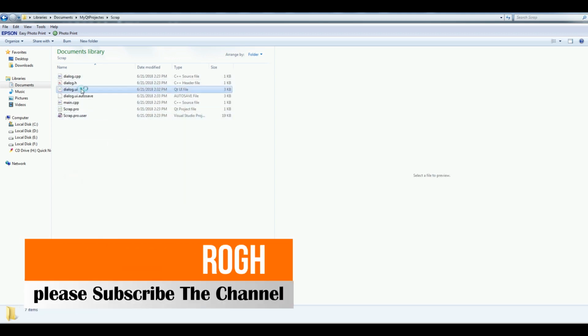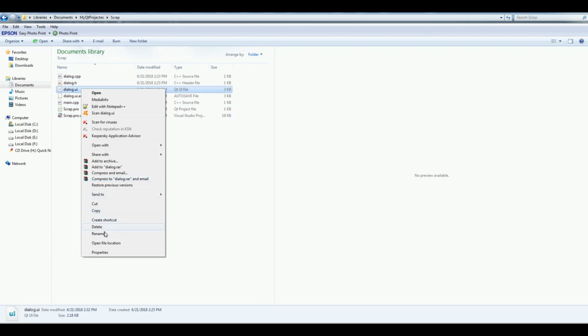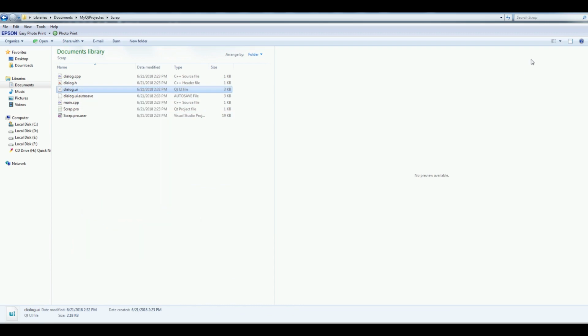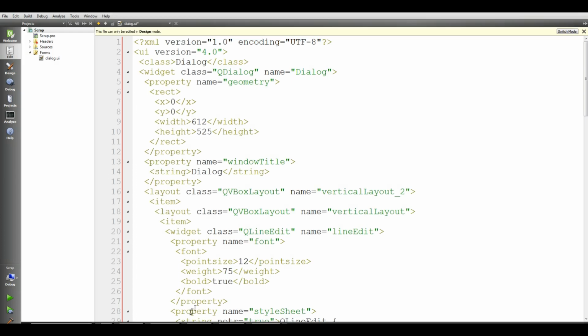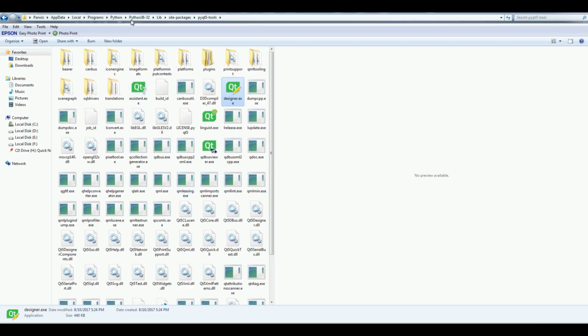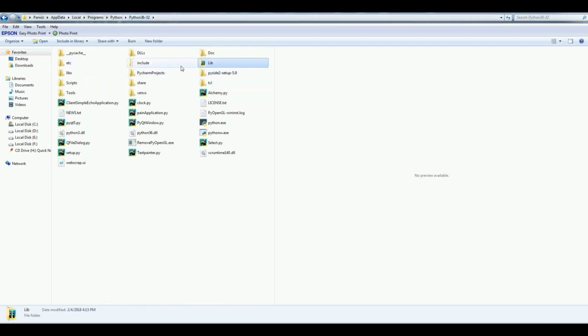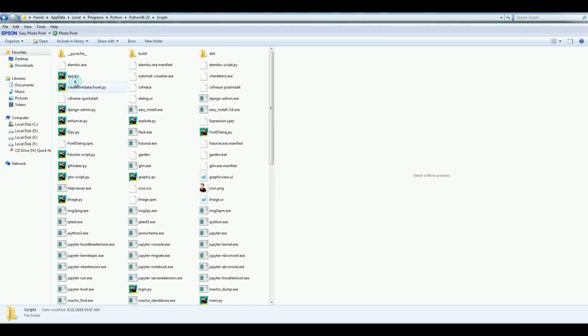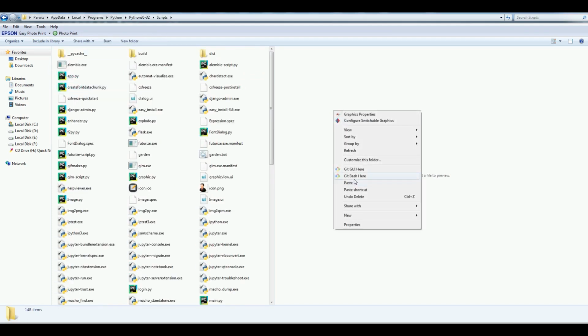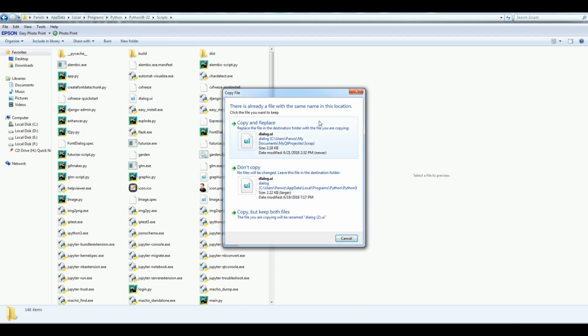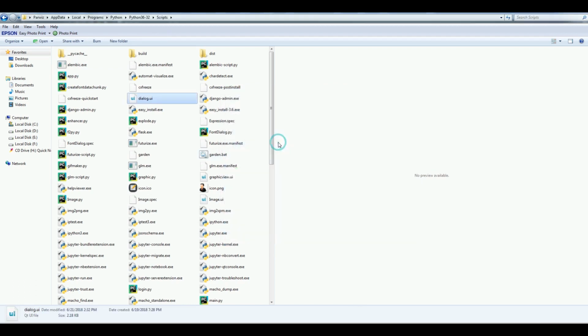You can just copy this .ui like this, and I'm going to paste this in my Python scripts, and I have a copy and replace. Okay, now I have dialog.ui.